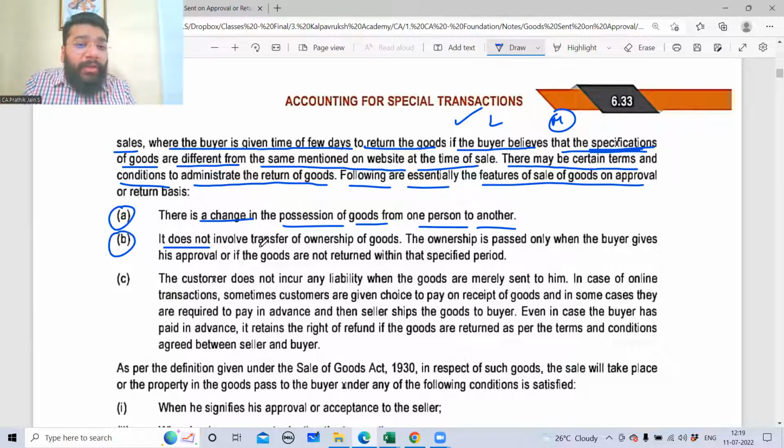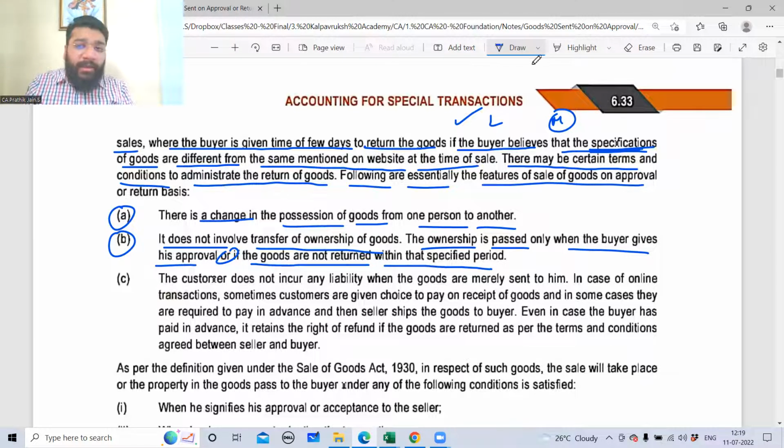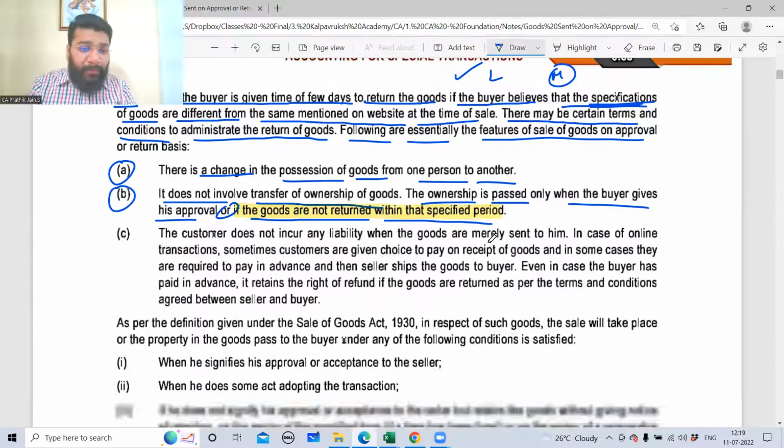B, it does not involve transfer of ownership. Ownership is still retained with the manufacturer, because he has only sent the goods. He has not sold them. The ownership changes only when the approval is given, when the sale happens. The ownership passes only when the buyer gives his approval or if the goods are not returned within the specified period. I'll give you clarity on this point shortly.